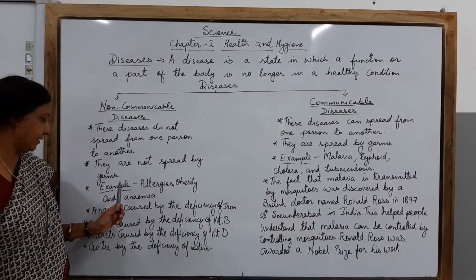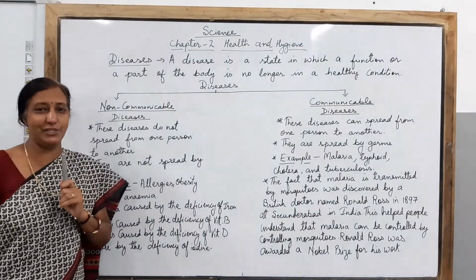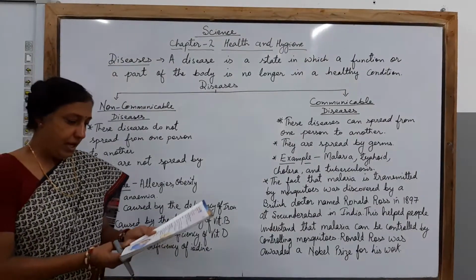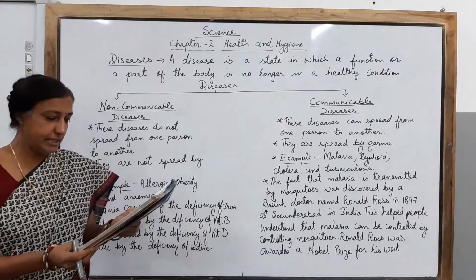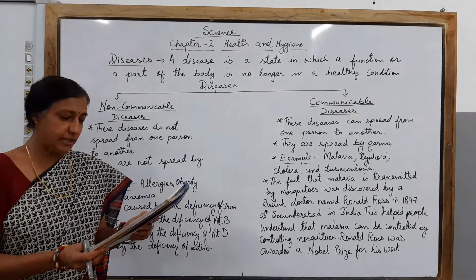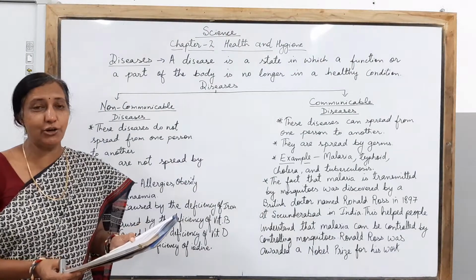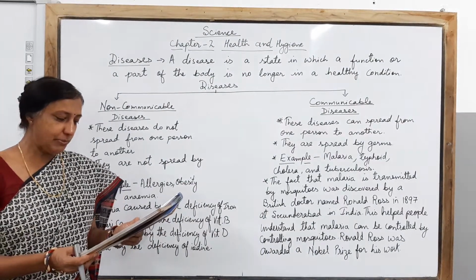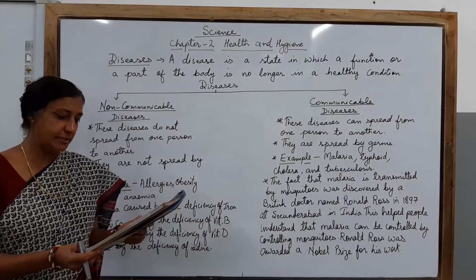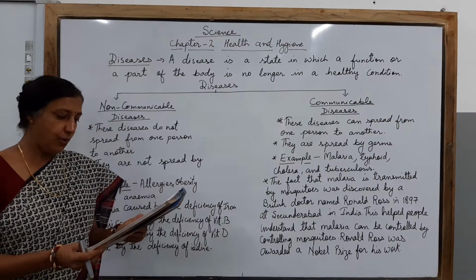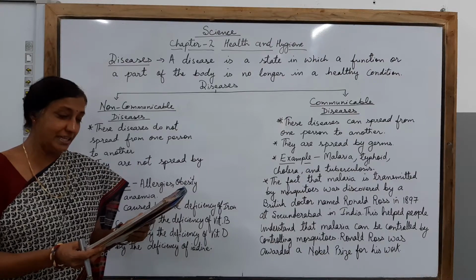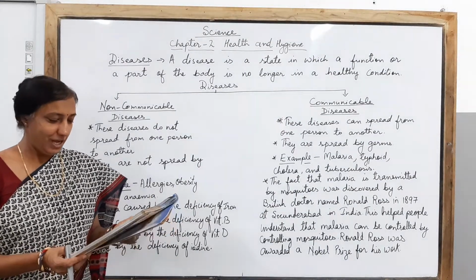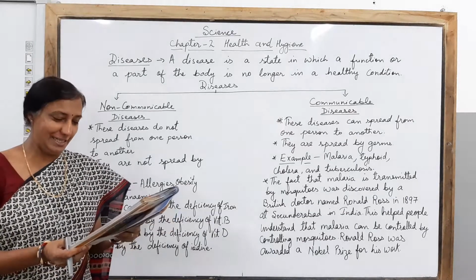Children, they are caused due to some kind of deficiency. As it is all given in your textbook right here, the non-communicable diseases can be caused by some or the other kind of deficiency of any component. So you can say some non-communicable diseases are spread when over a period of time we eat food that is deficient in a particular vitamin or mineral. So these are called deficiency diseases.